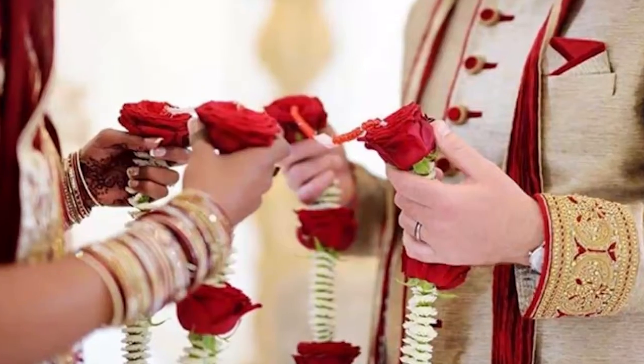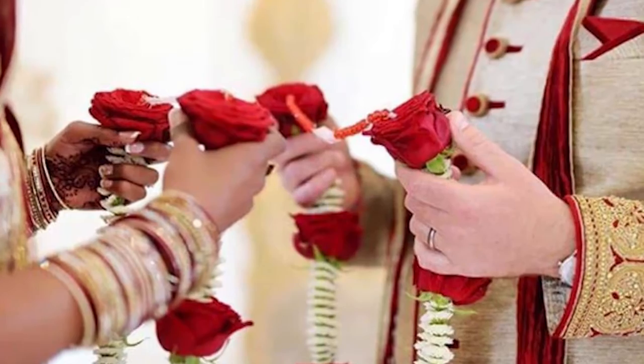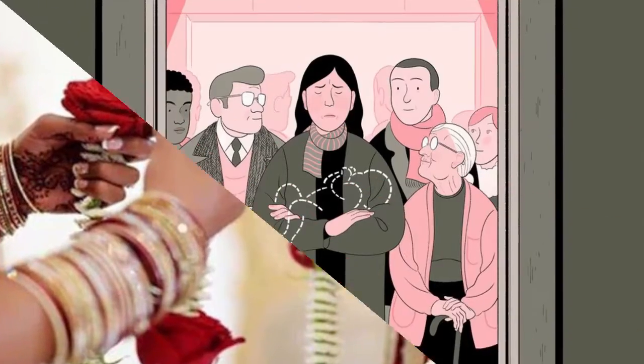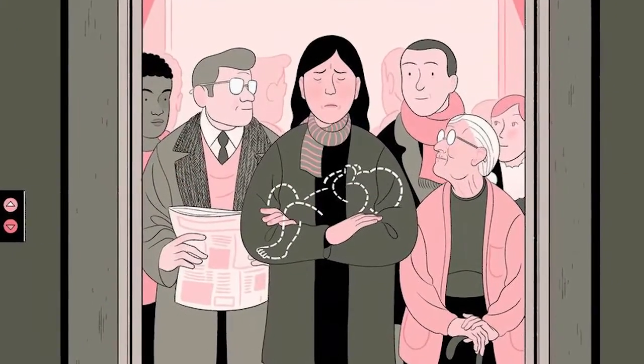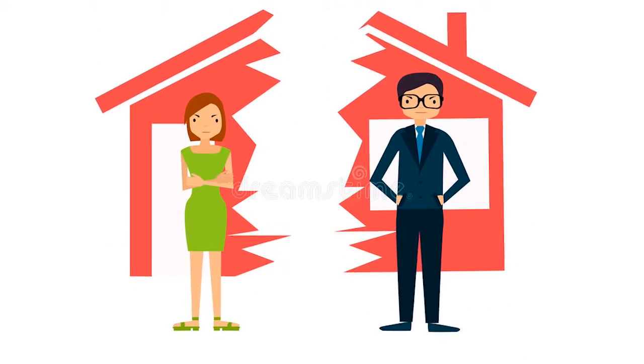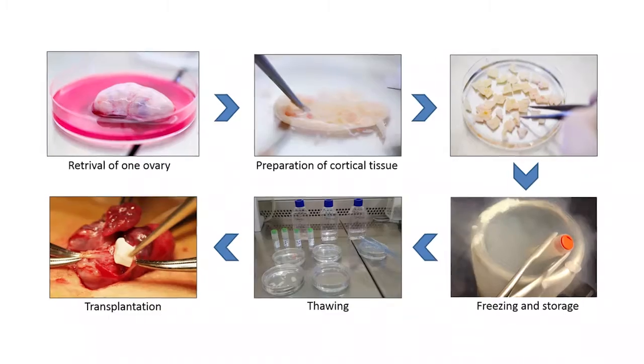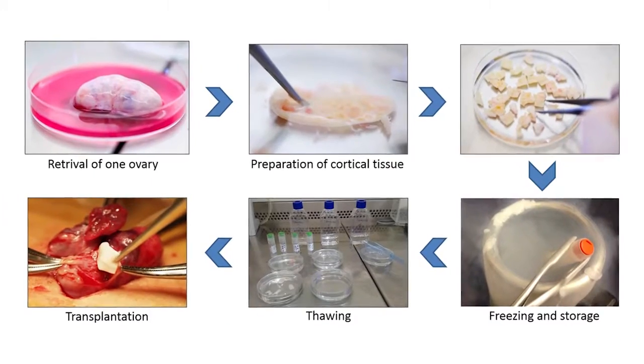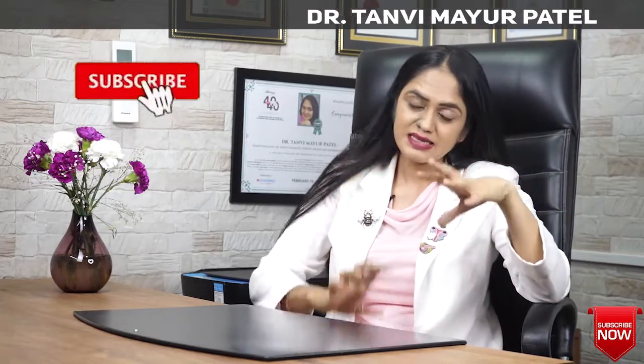In fact, nowadays, women are delaying their marriage, or if they marry early, they want to plan their pregnancy at a later age. And sometimes they undergo divorce and want to preserve their eggs for future use. In all these situations, many times women opt for egg preservation. At that time also we do AMH testing to find out about the egg reserve. Alright, so the AMH test is one of the important fertility tests.